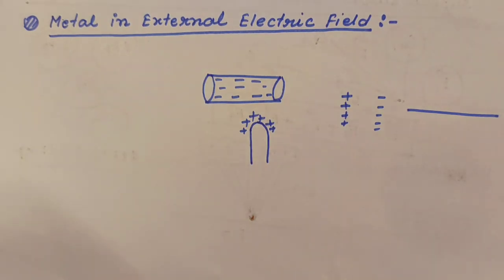Okay, so remember that inside the metal, in electrostatic condition, when an external electric field is applied, the electric field inside the metal is zero. The net charge is zero. Okay, on the surface there is a charge, but inside the metal there are no charges. That means the net charge is zero.